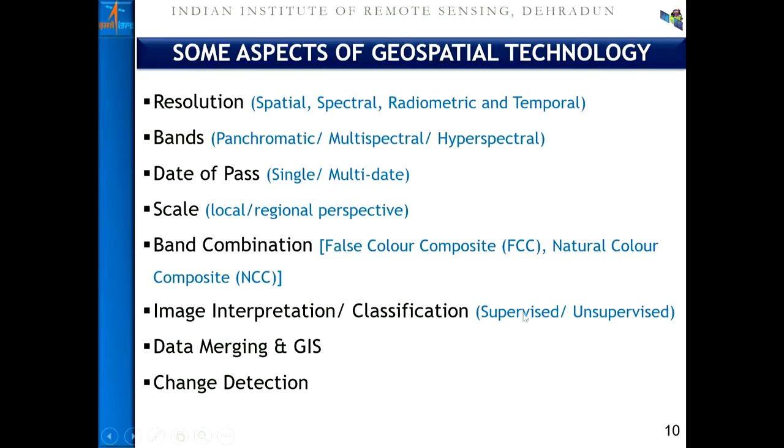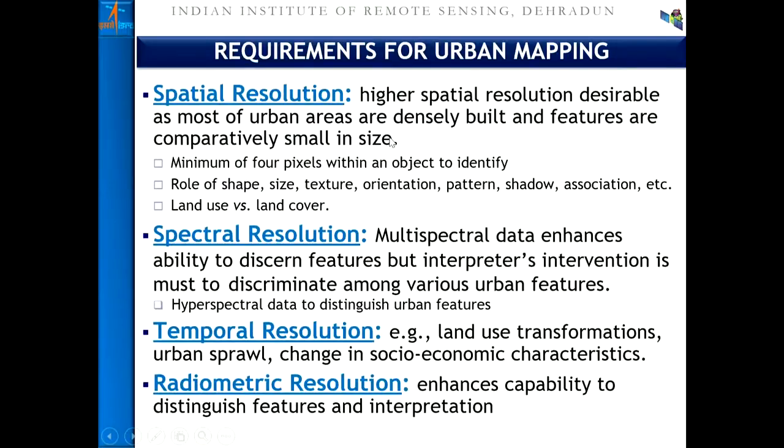So one can use the pixel based methods or one can utilize the neighborhood based technique. Finally, the information has to be ingested into the GIS for analysis purposes, and one can also utilize change detection. The question is that one has to optimally decide based on the objectives set for a particular purpose, and accordingly choose the data, the platform, and the method of analysis.